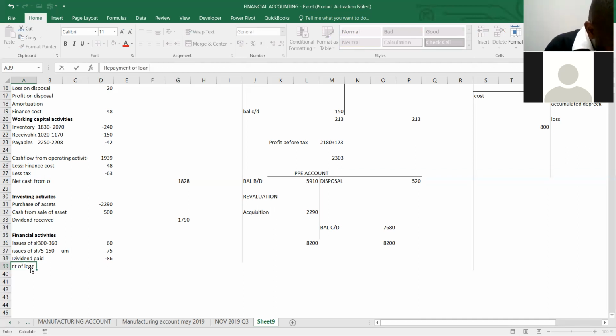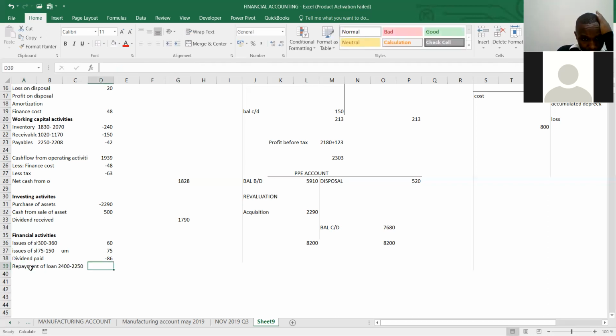We have 2400 at the beginning, then at the end it reduced, we paid back 2250, to give us how much is that? 150. So we repaid our loan 150.